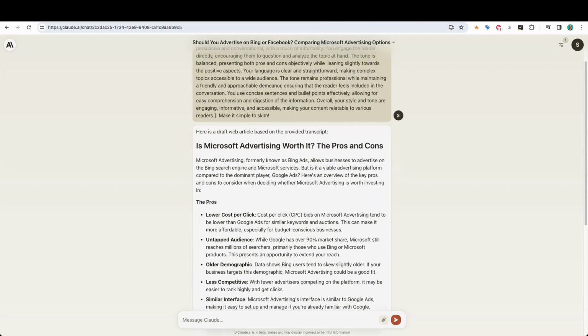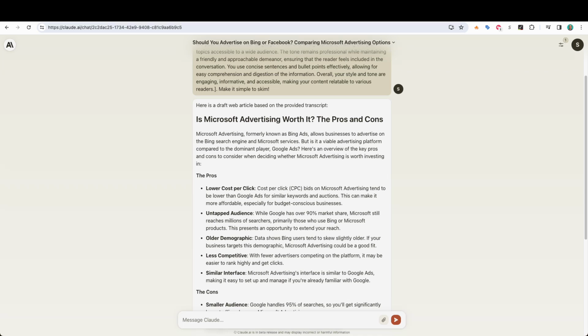Okay, so it took about 30 seconds to generate, but here we are. Here's the article that it was able to come up with. The headline is Microsoft advertising worth it? The pros and cons, and then I'll read the first paragraph here. Microsoft advertising, formerly known as Bing Ads, allows business to advertise on the Bing search engine in Microsoft services. But is it a viable advertising platform compared to the dominant player, Google Ads? Here's an overview of the key pros and cons to consider when deciding whether Microsoft advertising is worth investing in.